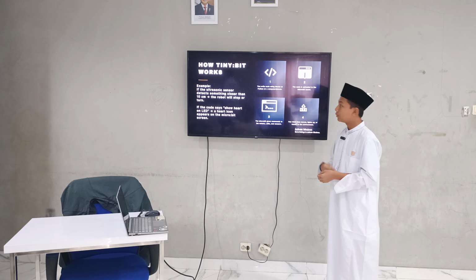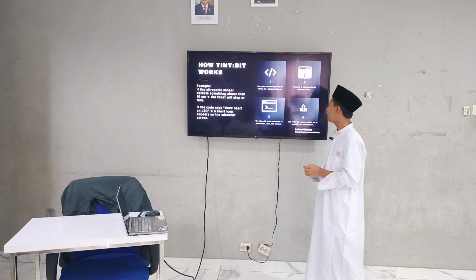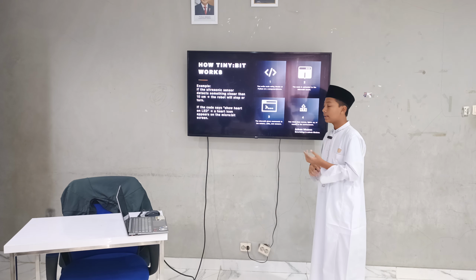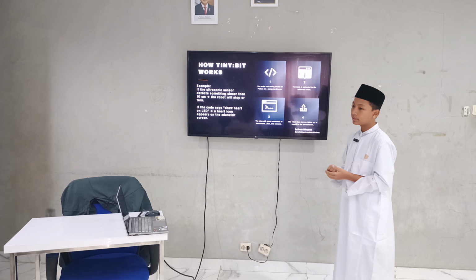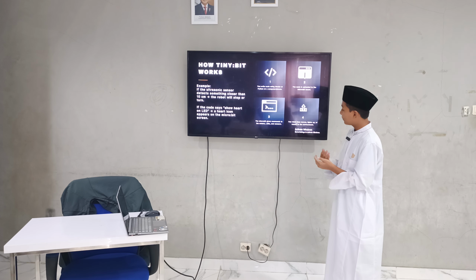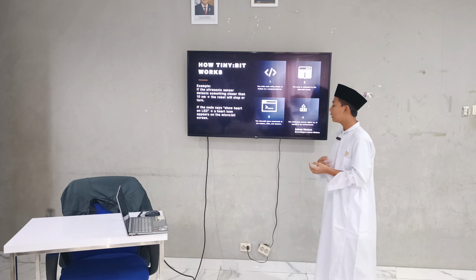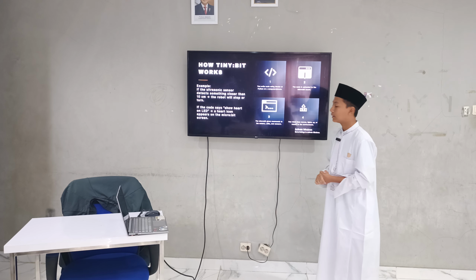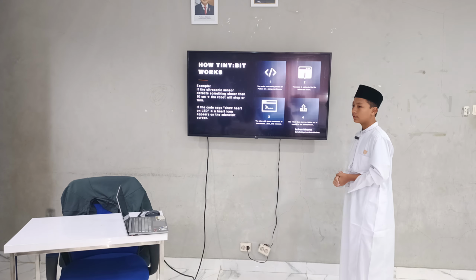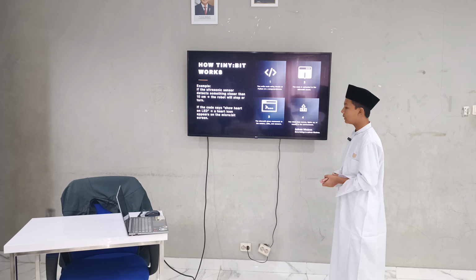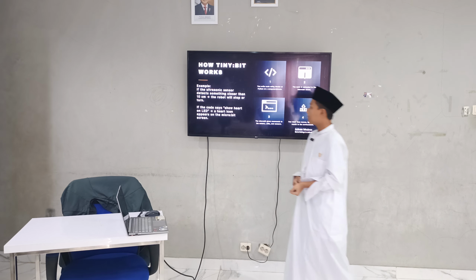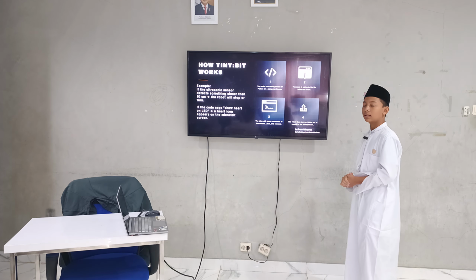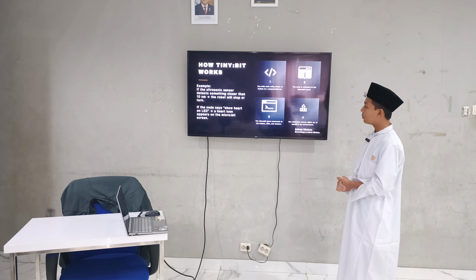So first you make the code, and after you make the code, you upload the code to the Tinybit or the micro:bit, and then the micro:bit will give commands to the Tinybit to do what you want. Like the motors will spin and the Tinybit moves, and then the LED will turn on, and the sensor will detect something.